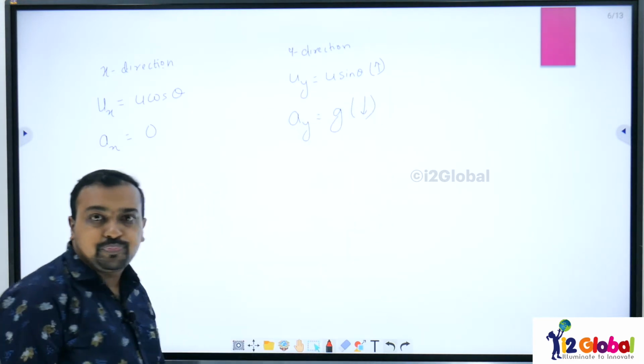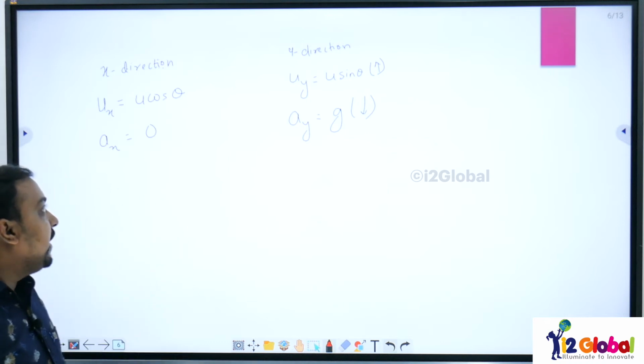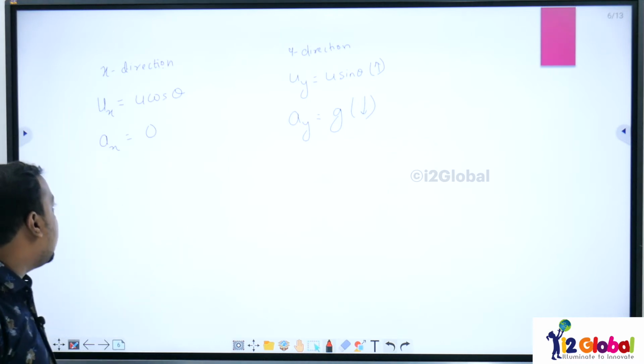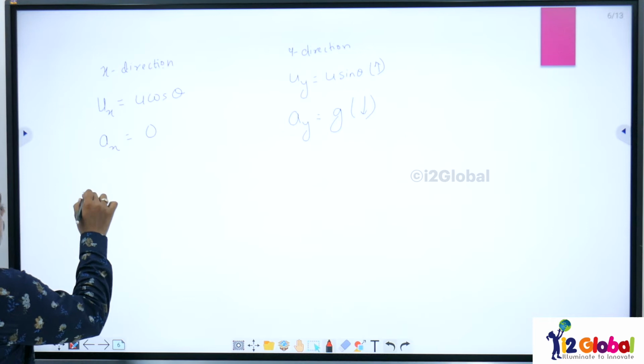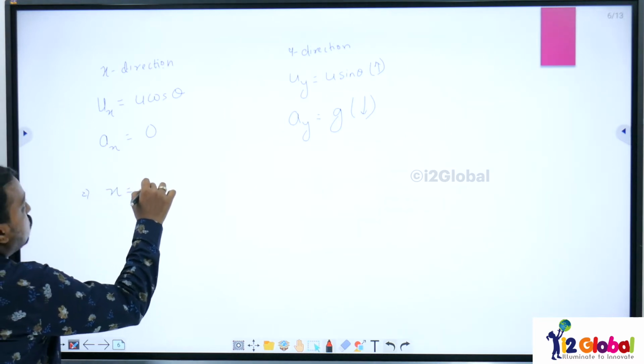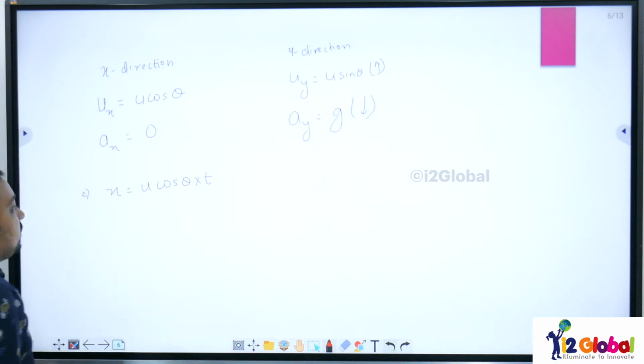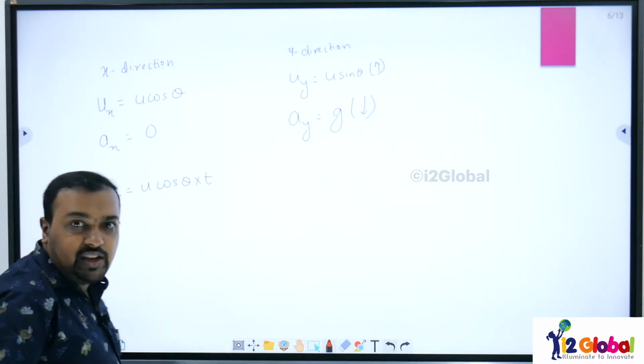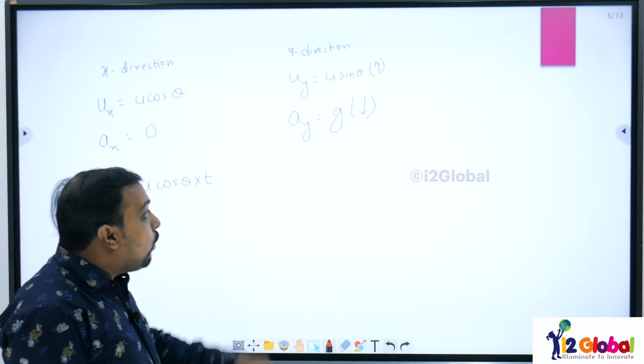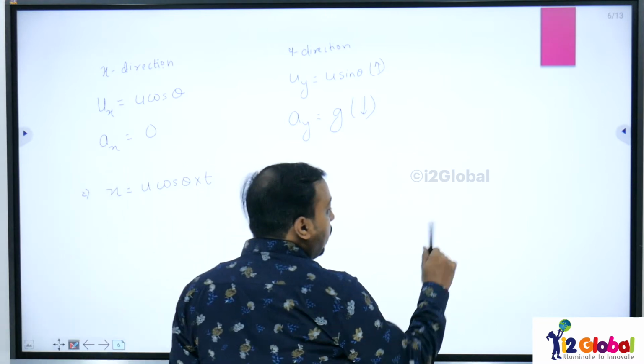downward direction. Okay, so here you can understand in the x direction, if I write down its equation, x will be equal to u cos theta multiplied by time. This will be our equation along the x direction. In the y direction, what kind of motion are you going to have?